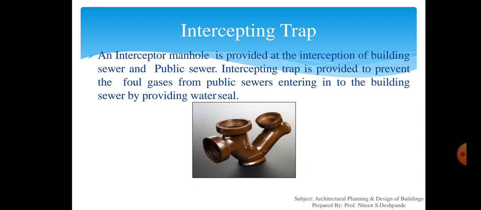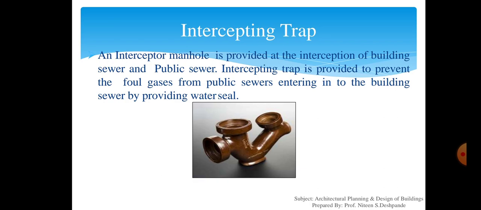Next is the intercepting trap. An intercepting trap or interceptor manhole is provided at the intersection of building sewer and public sewer. Intercepting trap is provided to prevent the foul gases from the public sewer entering into the building sewer by providing a water seal. In the diagram you can see how it differs from the inspection chamber. Many times students get confused between the intercepting trap and inspection chamber. So intercepting trap is a trap which is provided to prevent the foul gases from the public sewer entering the building sewer.